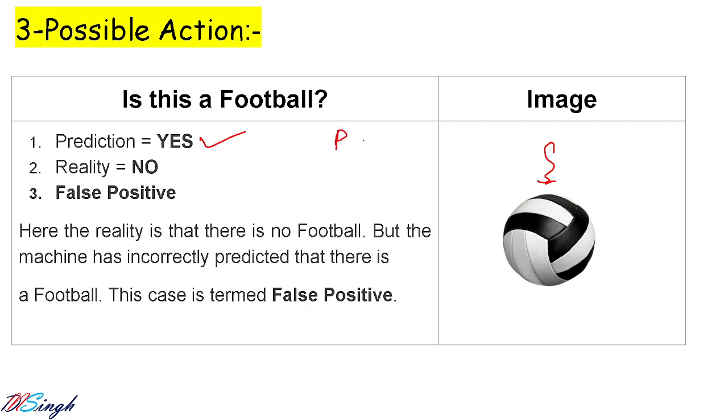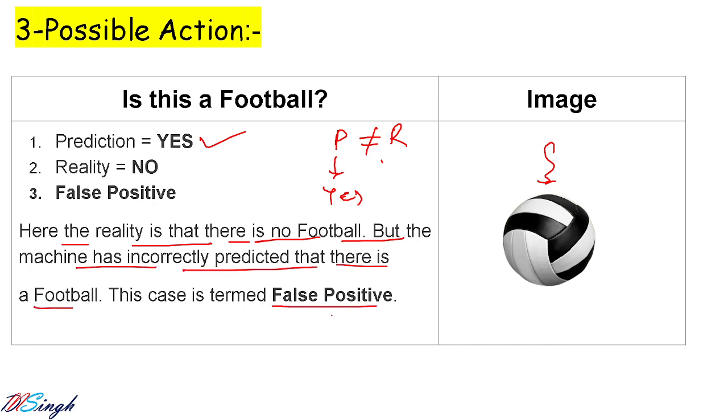So what is happening? Prediction is not equal to reality. Your prediction is not equal to reality and prediction is yes. Here the reality is that there is no football, but the machine has incorrectly predicted there is a football, so it is a case of false positive.